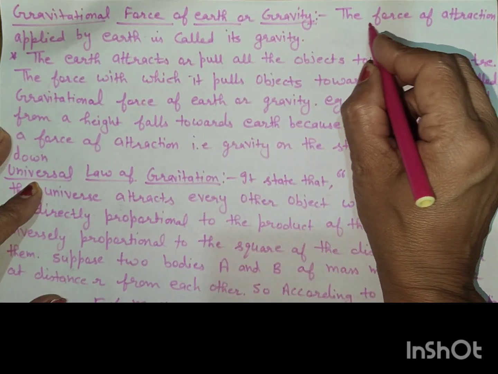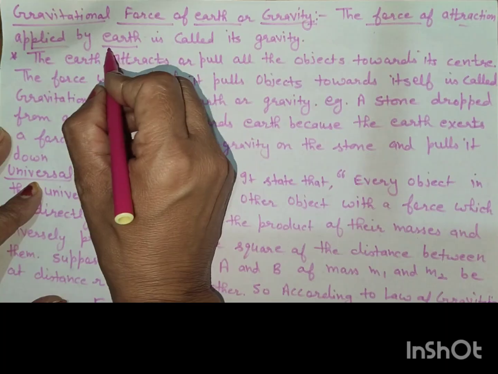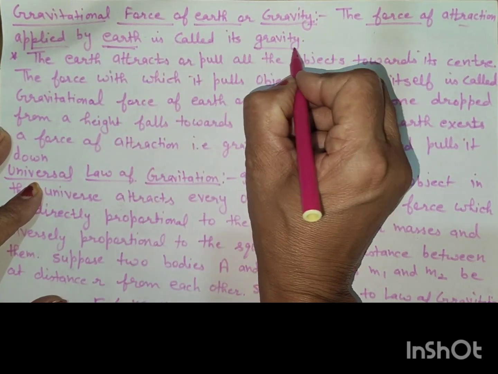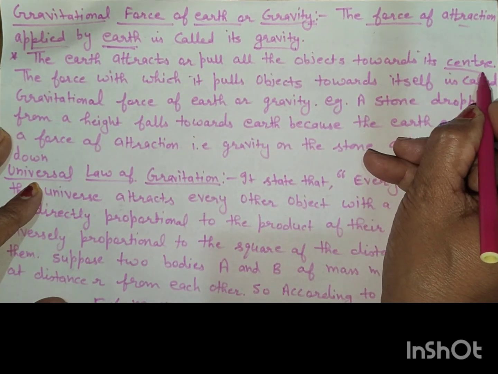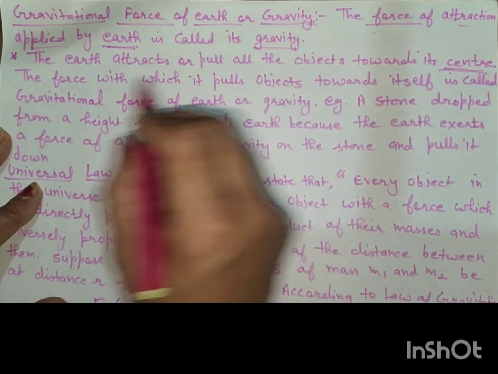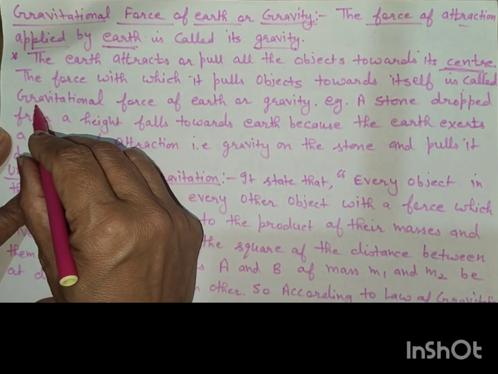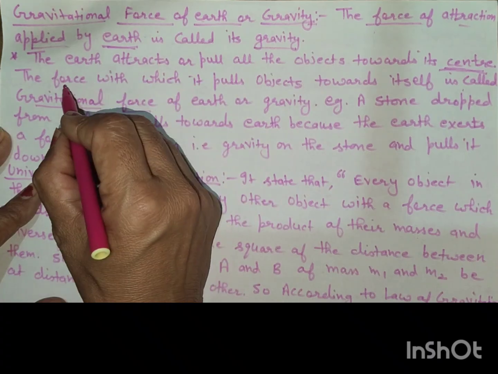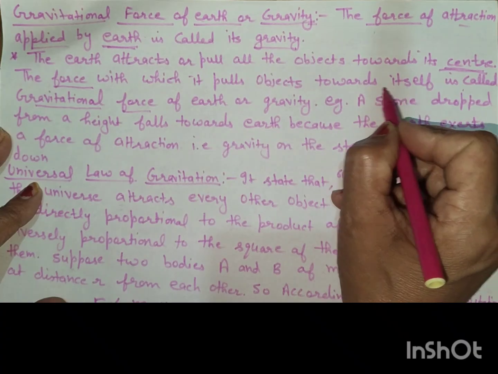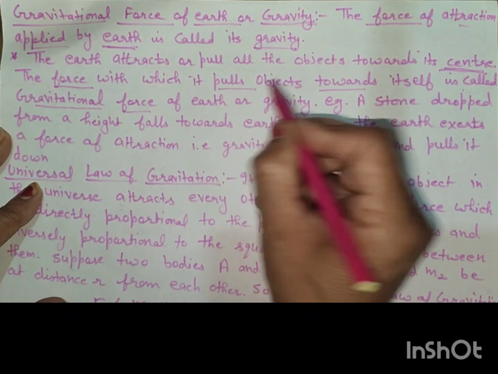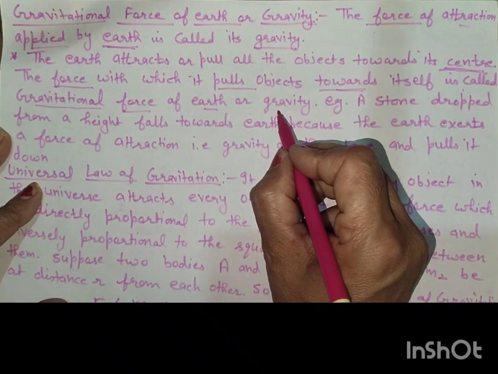Now what is the gravitational force of the earth, or gravity? This is the force of attraction applied by the earth. The earth attracts or pulls all objects towards its center. The force with which it pulls objects towards itself is called the gravitational force of the earth, or gravity.